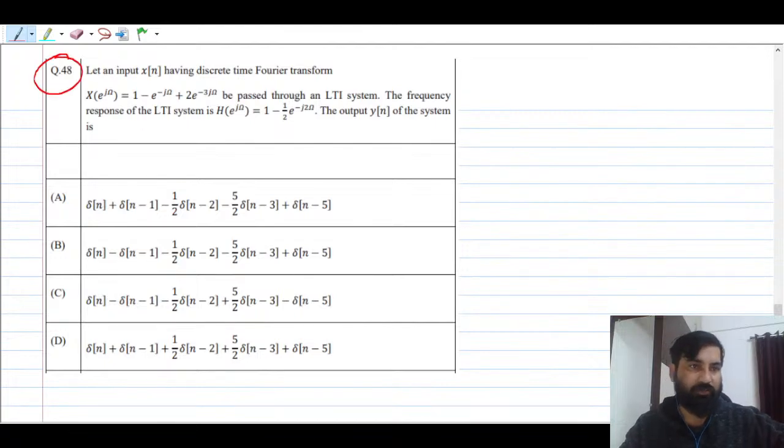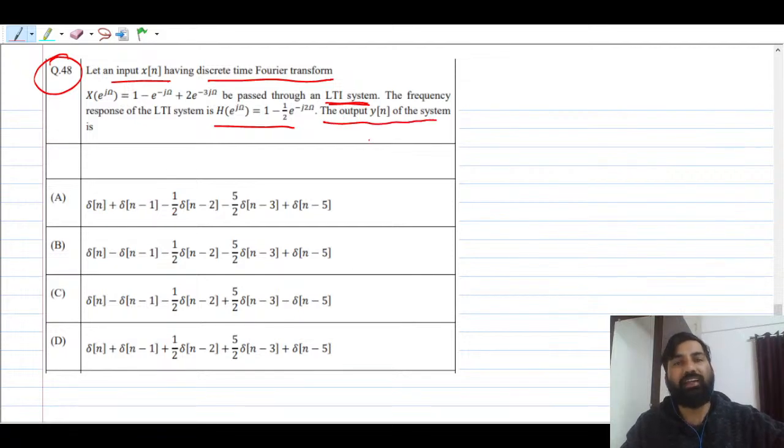Question number 48. Okay, so what they have given here is let an input xn having discrete time Fourier transform X of omega is given. So this is nothing but DTFT they have given, right? Discrete time Fourier transform, and it is passing through an LTI system. The frequency response of that is also given. The response y n you have to find.